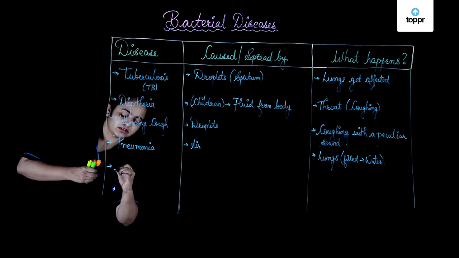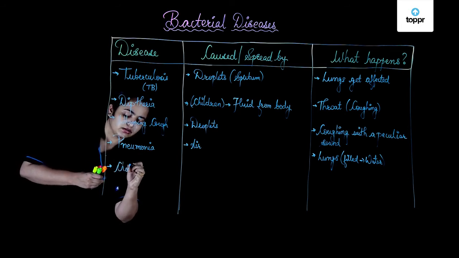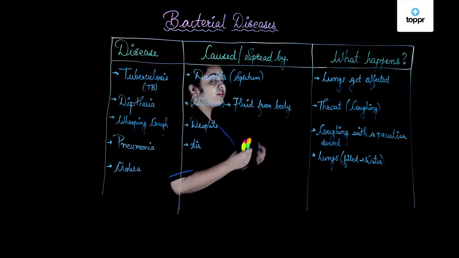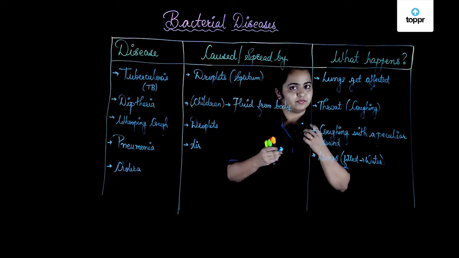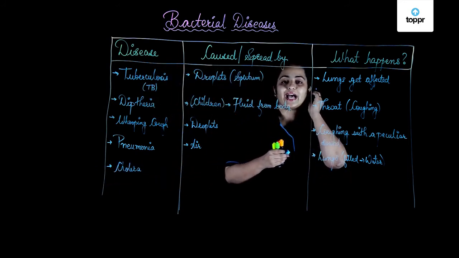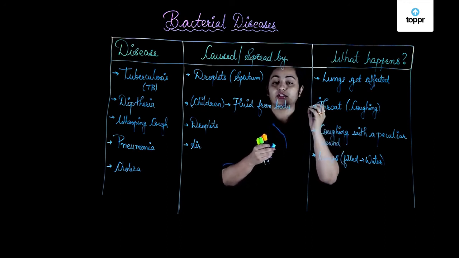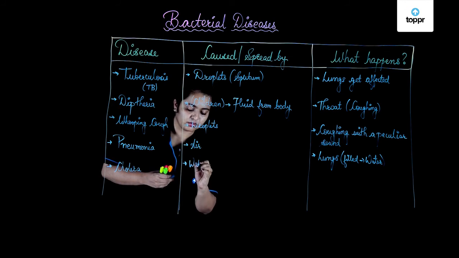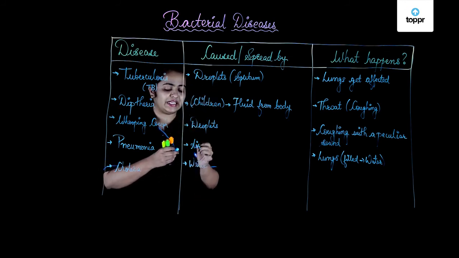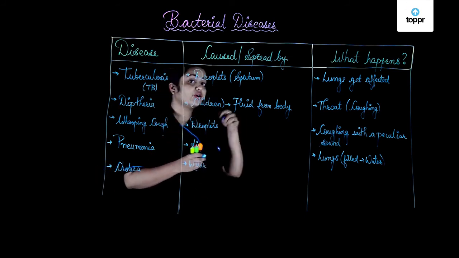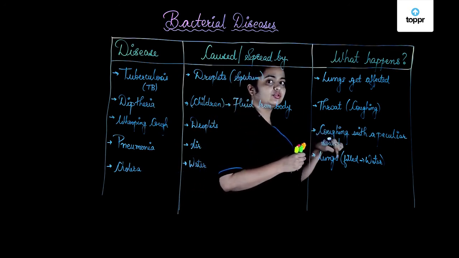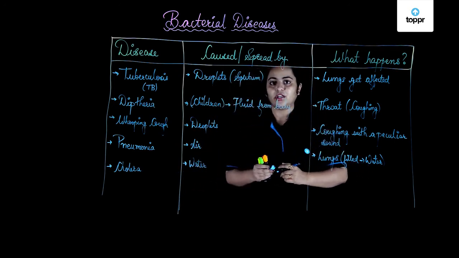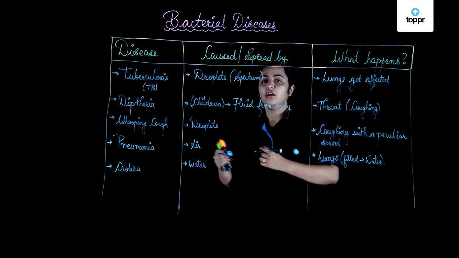After pneumonia, let's talk about the last one in the list, that is cholera, caused by the bacterium Vibrio Cholerae. Vibrio Cholerae has a typical nature of spreading through contaminated water. It's a waterborne disease. If you cook food with this contaminated water, it will spread through the food because you have used that water for cooking. So, contaminated water is the medium of spread for cholera.